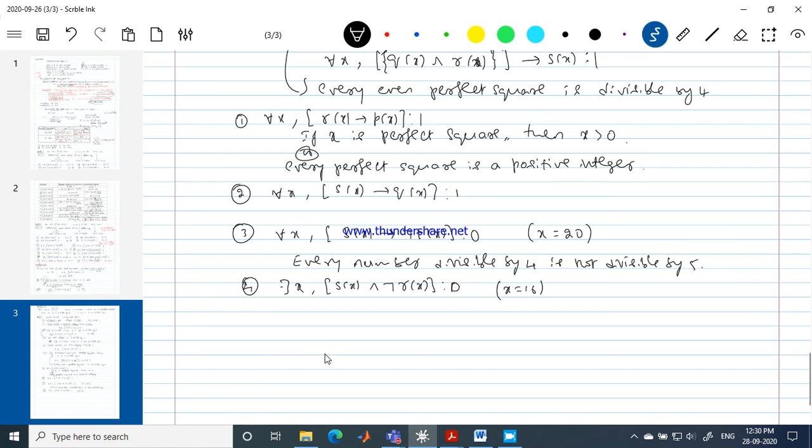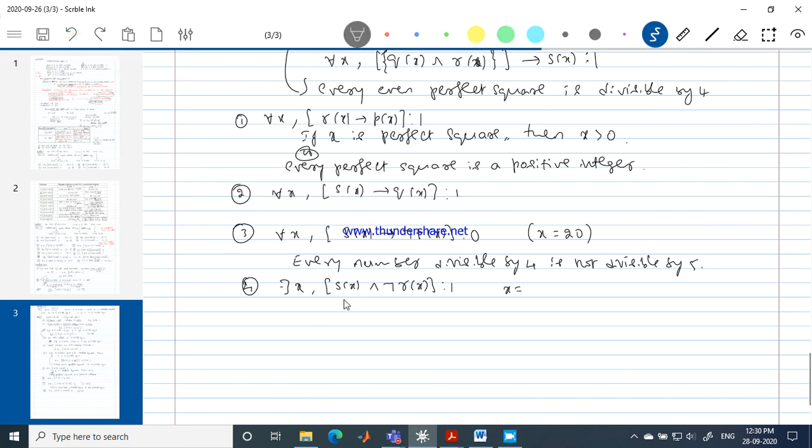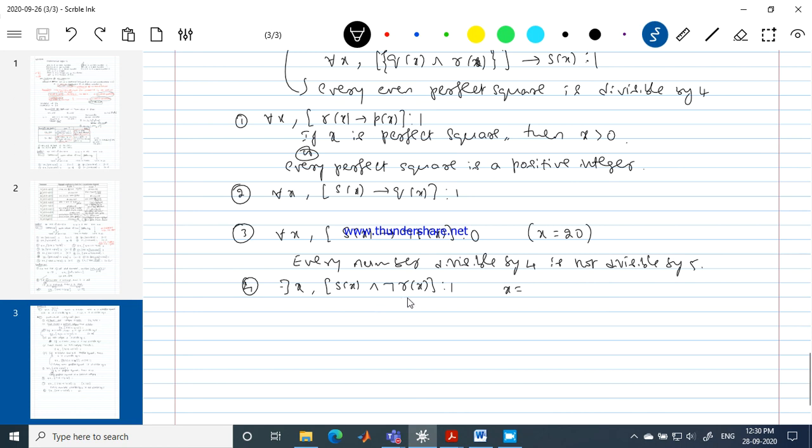Okay, and please put it in sentence form. In sentence form, what is the answer for this? S of x is divisible by 4. R of x is perfect square.